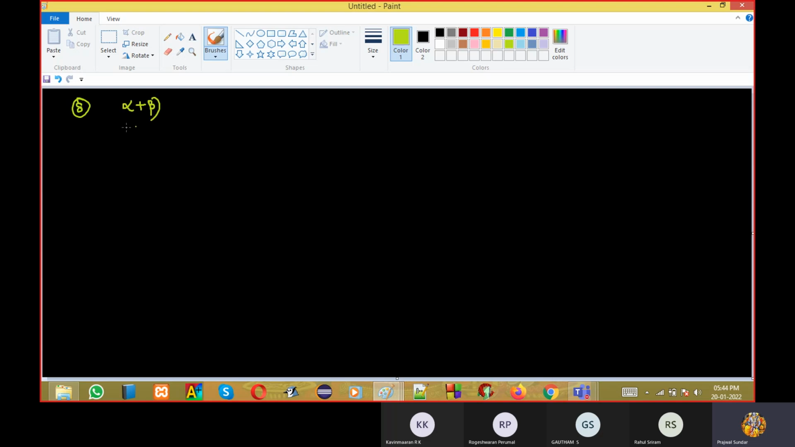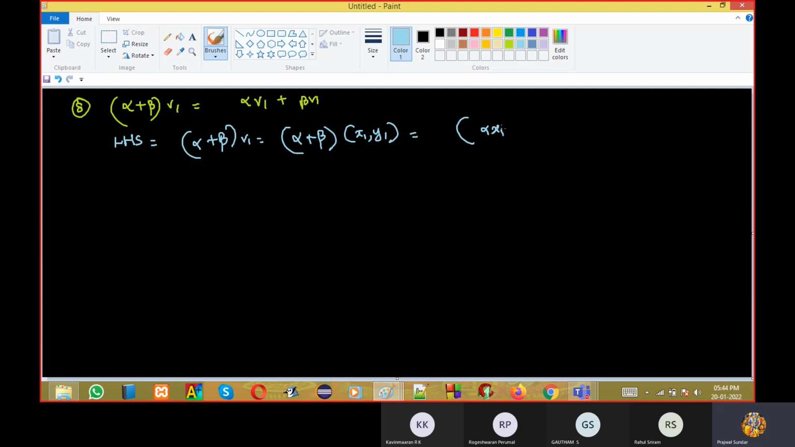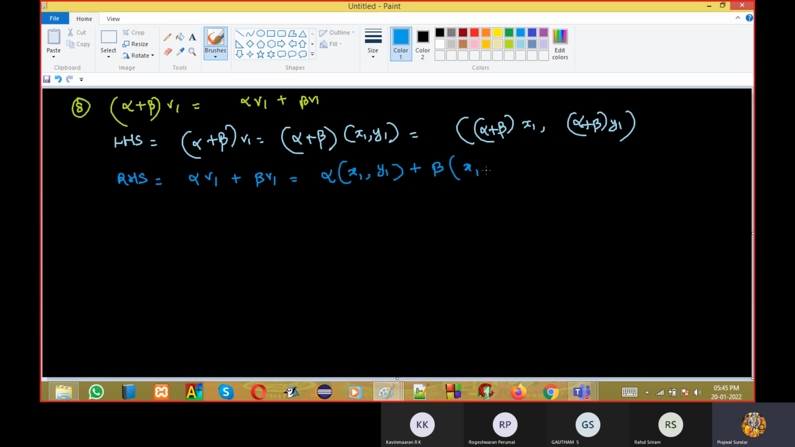So I have (alpha plus beta) into v1 should be equal to alpha v1 plus beta v1. What is LHS? LHS is (alpha plus beta) into v1. What is v1? v1 is x1 comma y1. So I can say it is (alpha plus beta) of x1 comma (alpha plus beta) times y1, and RHS is equal to alpha v1 plus beta v1. Alpha v1 means alpha into x1 comma y1, plus beta into x1 comma y1.